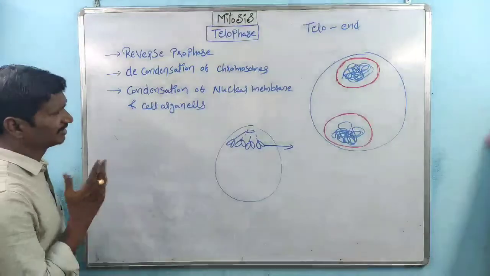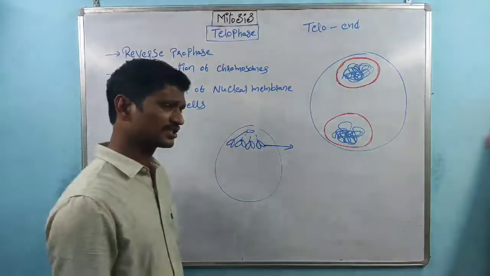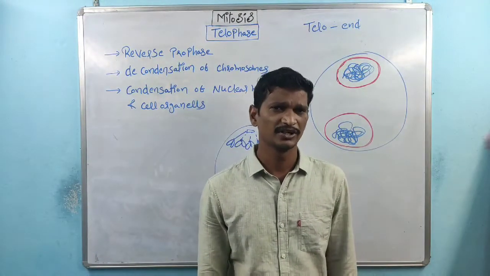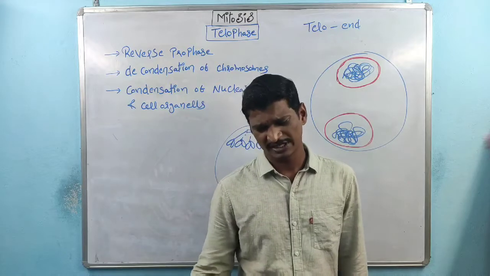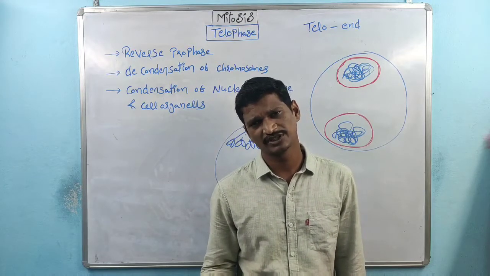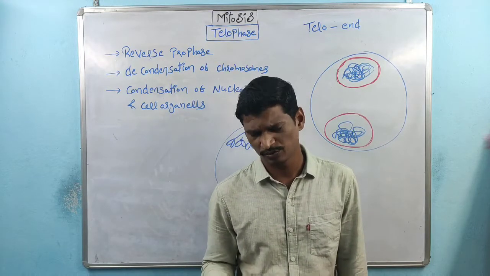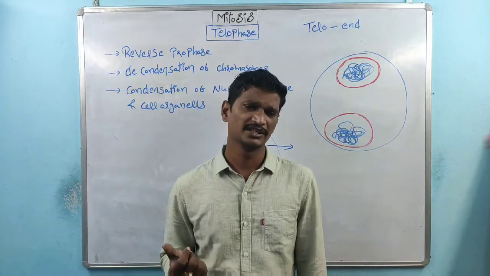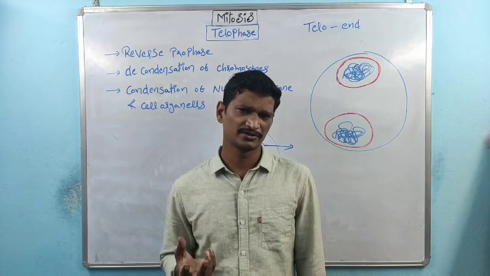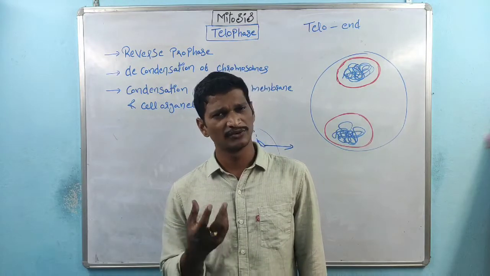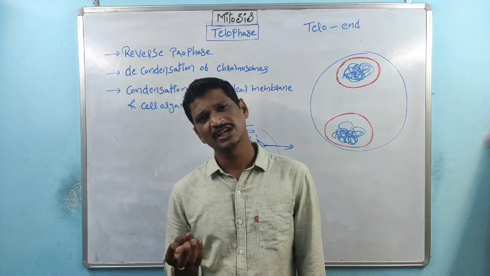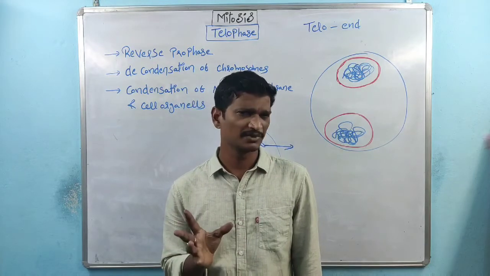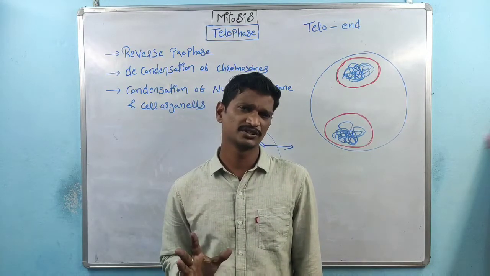And the next one is the formation of cell organelles. Cell organelles are very important. See, energy is required. Whatever energy is synthesized in G1 phase, S phase and G2 phase, mostly energy synthesis takes place in G1 phase and G2 phase. That energy is utilized because within metaphase and anaphase, the cell organelles have disappeared, so there is no ATP synthesis.